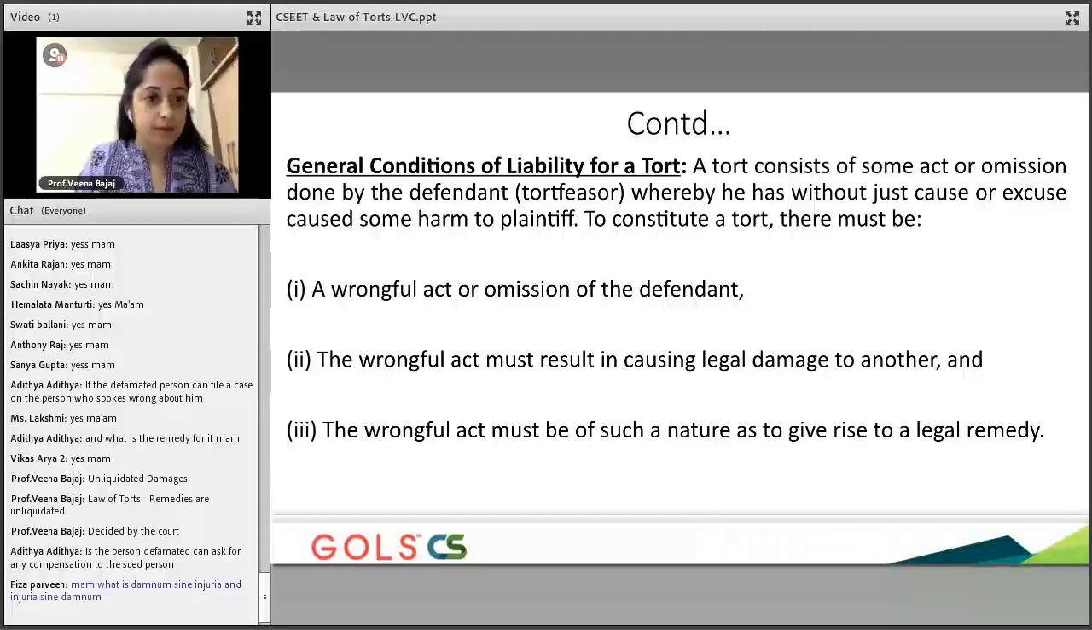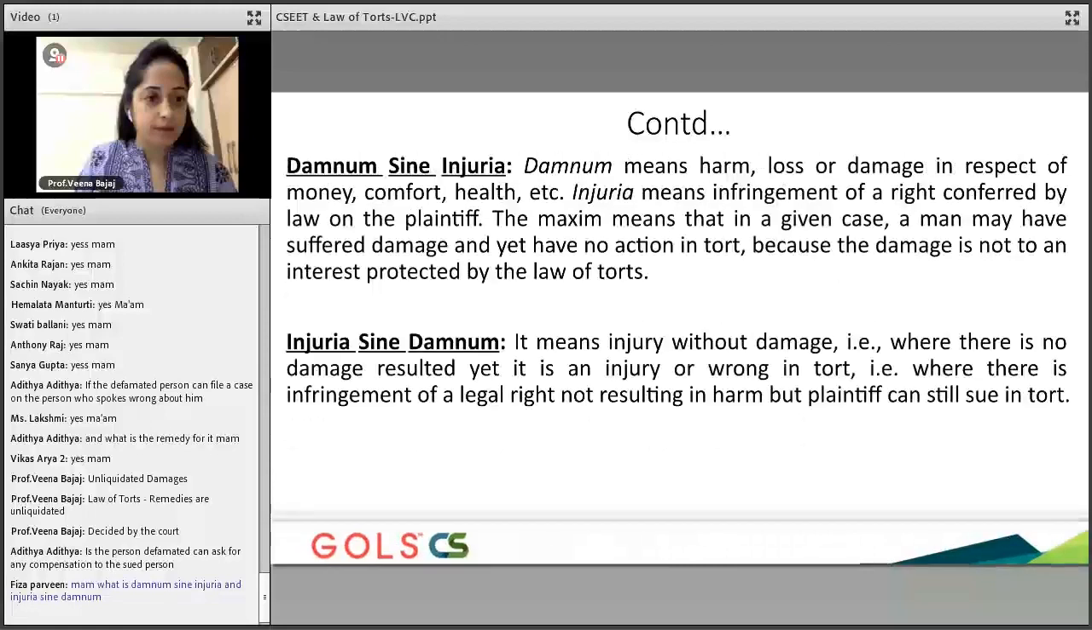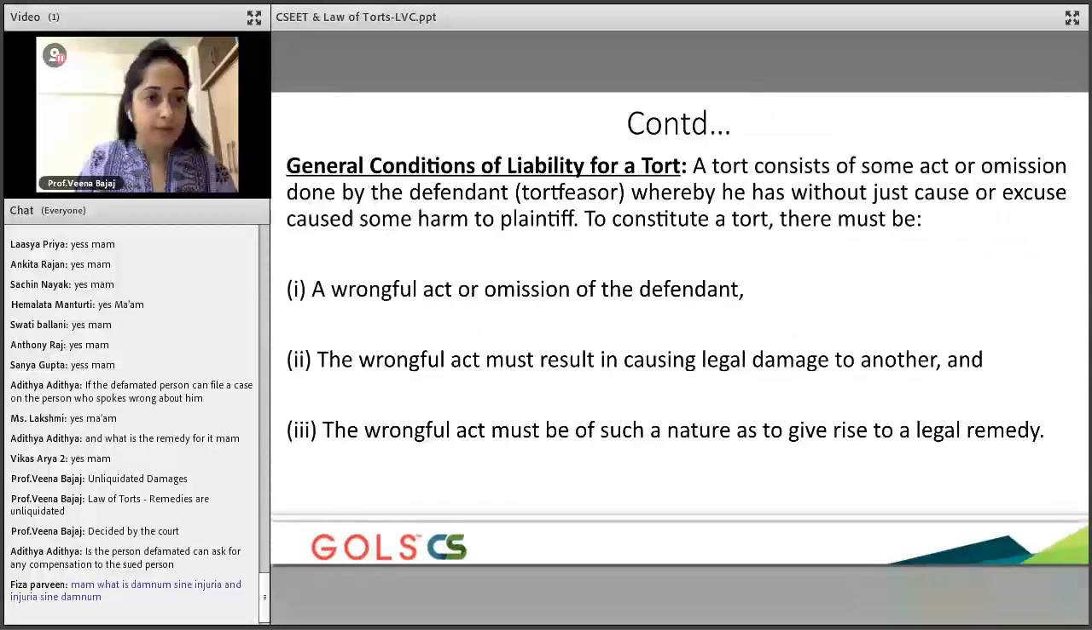Understood? Yes, we are going to study that. See, Fiza, it's going to come in the slides ahead. See, it's there. So we are going to study both doctrines, because these doctrines actually come from the legal damage to the plaintiff. But have you understood these three points? One, there has to be a wrongful act; second, there has to be a legal damage to the plaintiff; and the third thing is there has to be a legal remedy which should be available to the plaintiff. Okay, Fiza, we are going to study both doctrines, so don't worry about it.